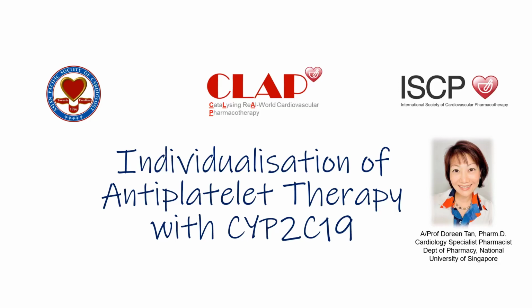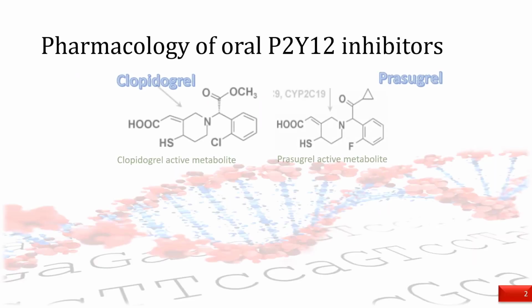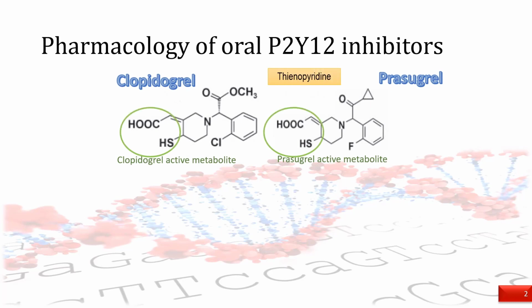This is your CLAP on individualization of antiplatelet therapy with CYP2C19. A quick overview of pharmacology of oral P2Y12 inhibitors. The class of thienopyridines is represented by clopidogrel and prasugrel. The green circle depicts the functional group which confers similar mechanism of action to the two.